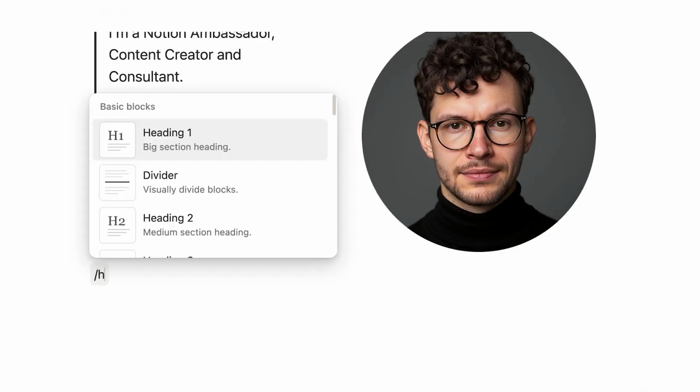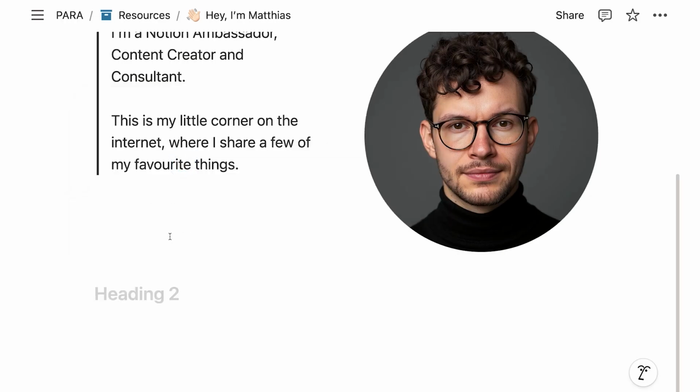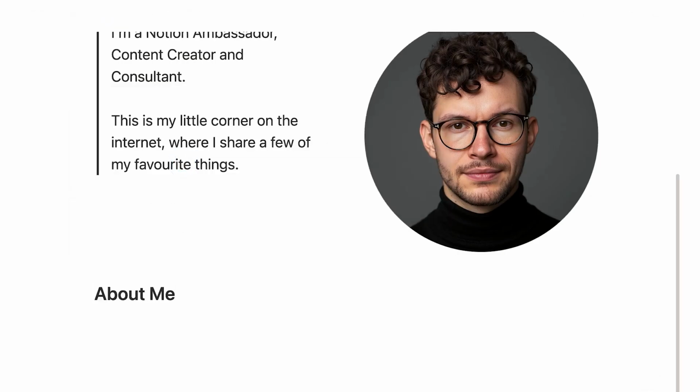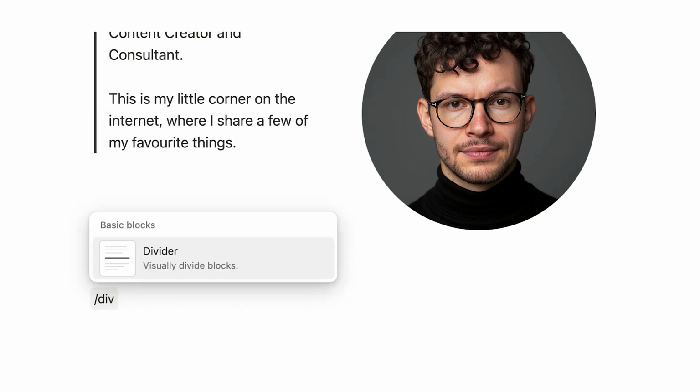So what we need is a heading. So I type /h, and then I can pick my different sizes, right? So I probably want actually a heading 2 here. And then let's call this our About Me section. Perfect. Next, we had the divider. So type /div, and we can add the divider.